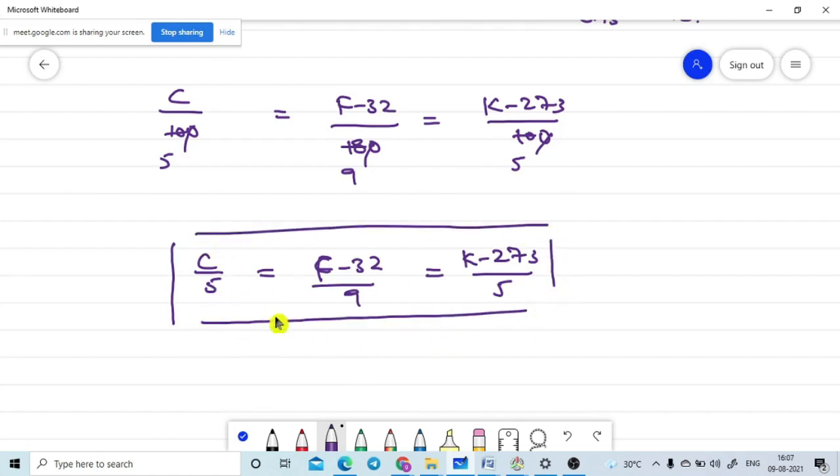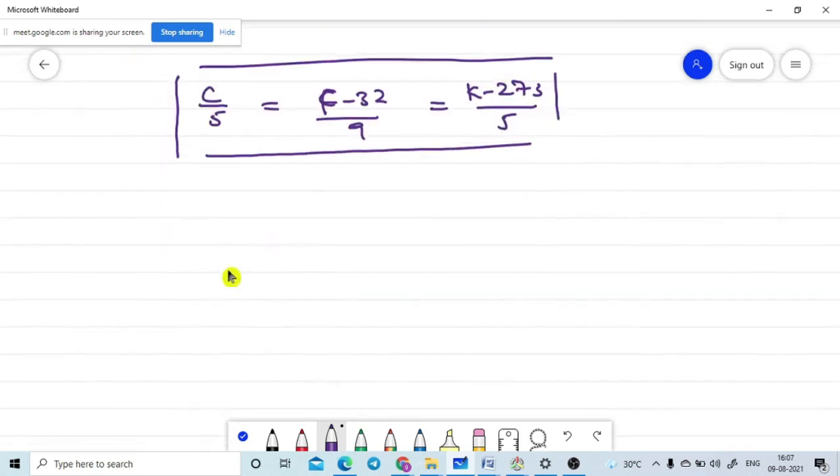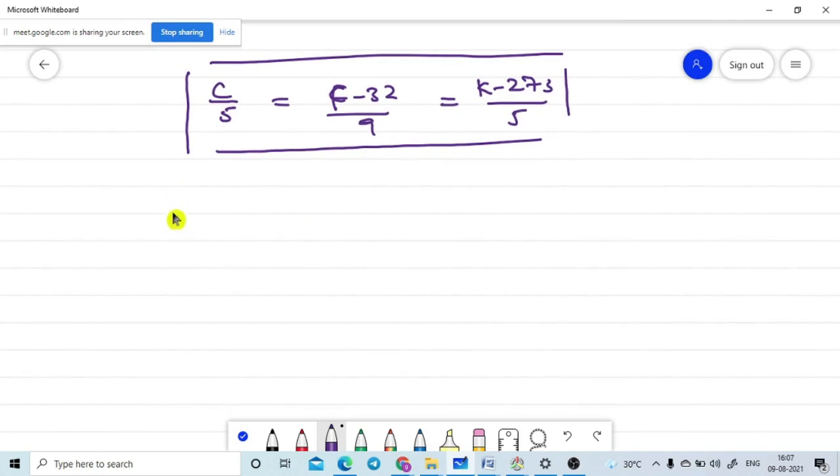If they give the temperature in Celsius, we can find out the temperature in the Kelvin also, and in Fahrenheit also. Let me take the room temperature, let's assume 30 degrees Celsius. What is the value of 30 degrees Celsius in Kelvin? Now in which scale are they asking? Centigrade to Kelvin. That means we need to pick up these two relations: C by 5 is equal to (K − 273) divided by 5.